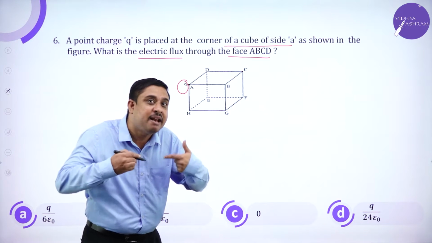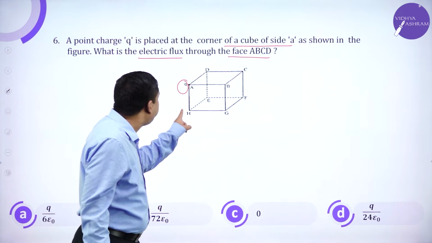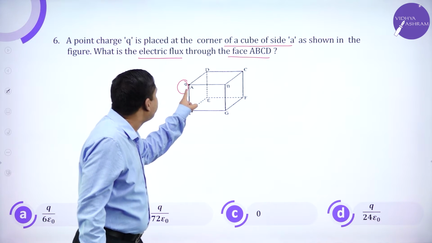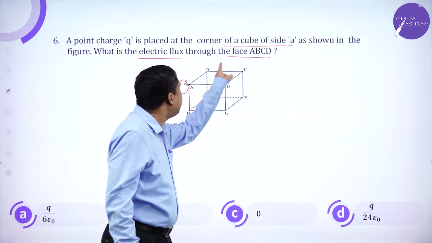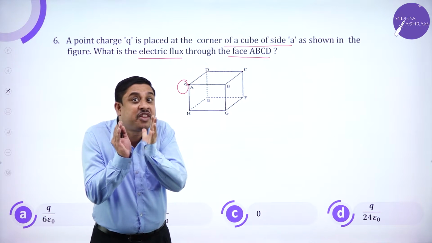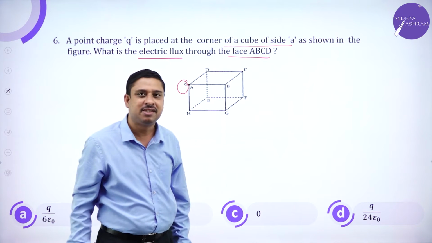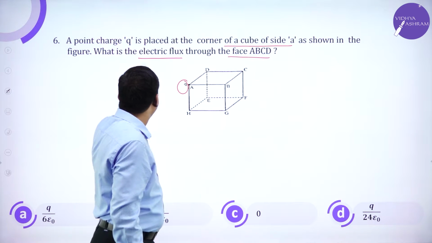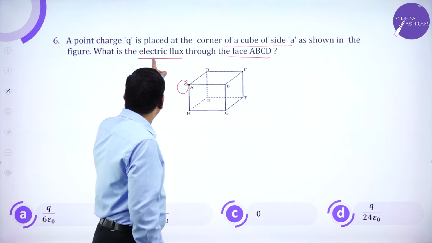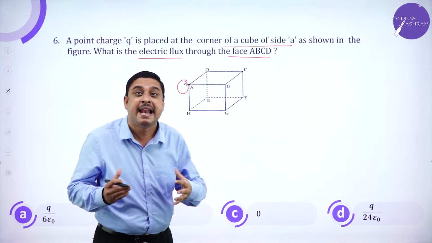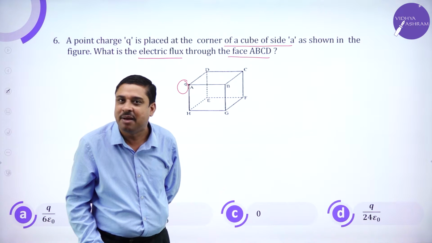But we have been asked to calculate the flux through the face A, B, C, D, through one of the faces of the cube. My dear students, the moment I say charge, the moment I say electric flux, how do I relate them?